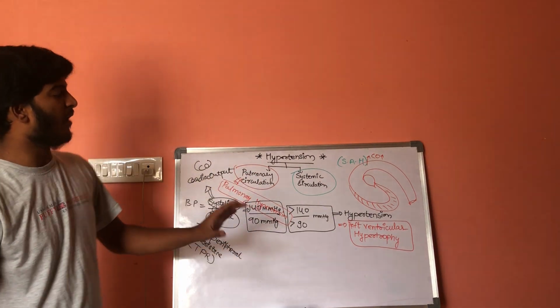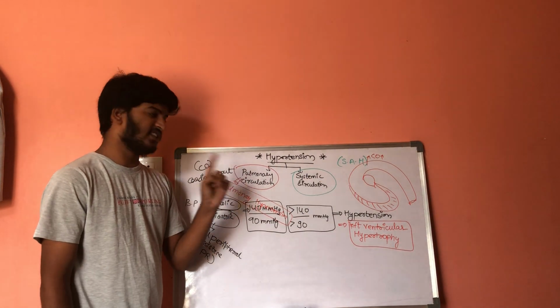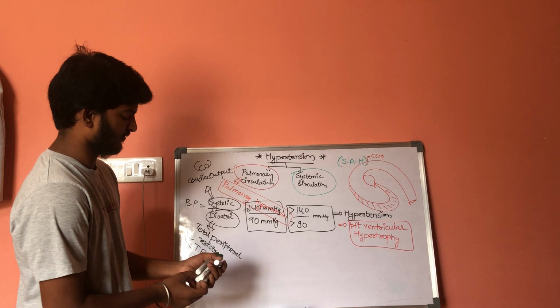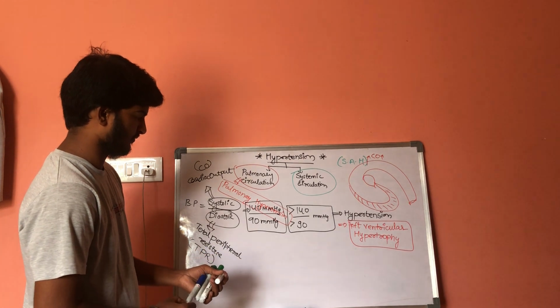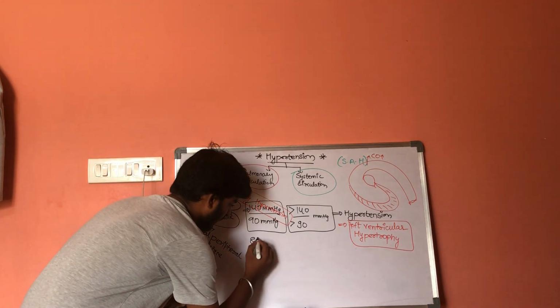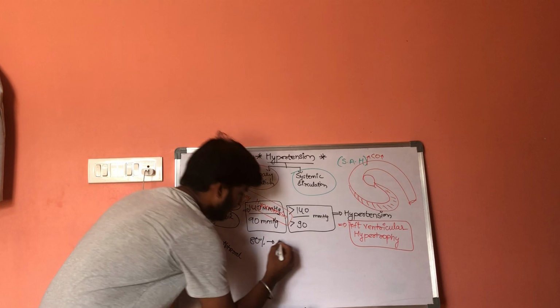Out of 100% of hypertensive patients, 80% are asymptomatic.